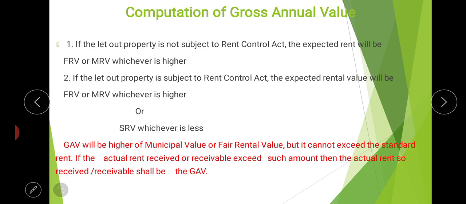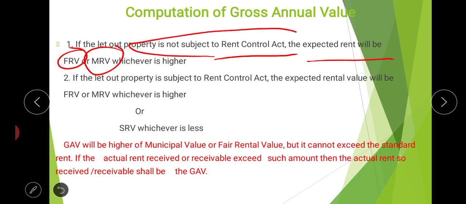If the let out property is not subject to the Rent Control Act, that is, if there is no standard rent, in such a situation the expected rent will be fair rental value or municipal rental value, whichever is higher. Fair rental value is also known as market rental value. MRV means municipal rental value, FRV means fair rental value. Whichever is higher will be selected as expected rental value where there is no Rent Control Act.